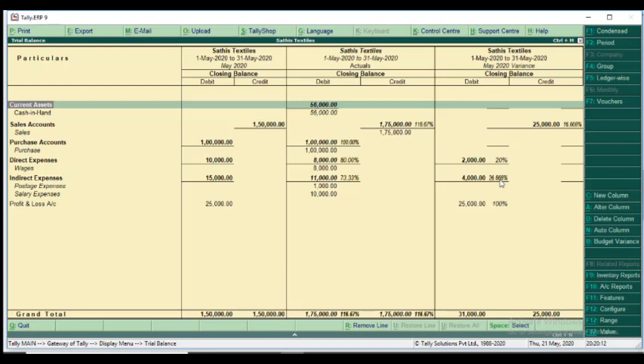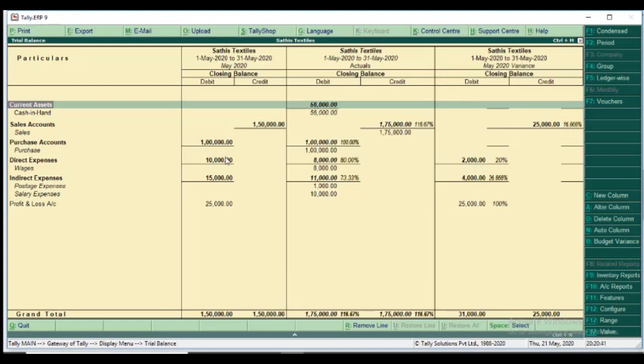You know clearly, income increases is a plus. If we do the business of 1,25,000, the same, minus 16.66 percentage comes here, because we do the business at a low level from the budget.